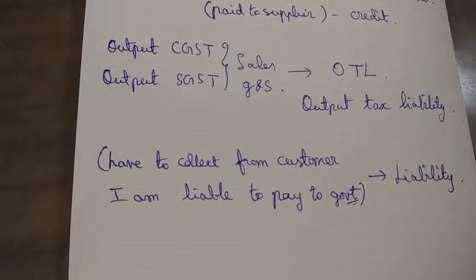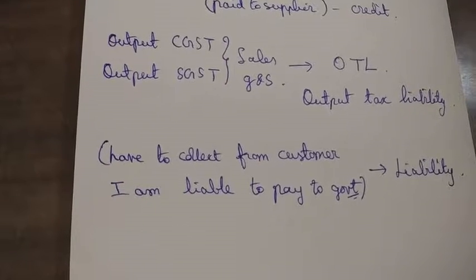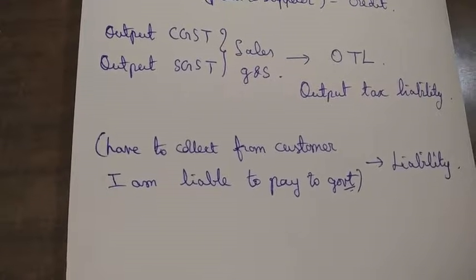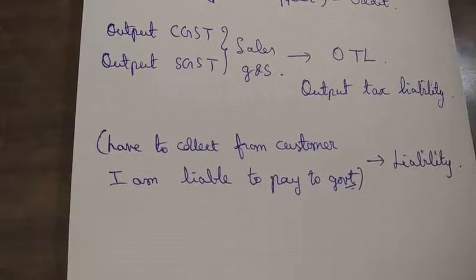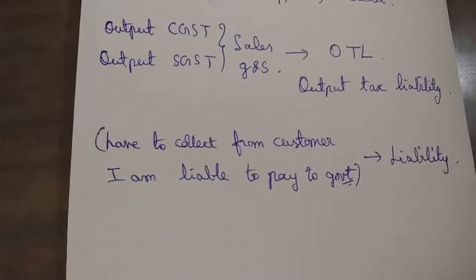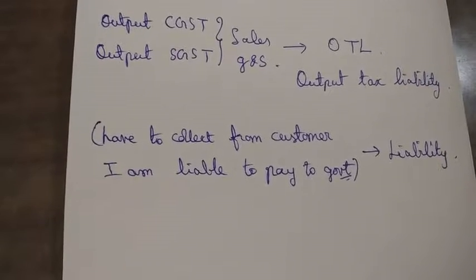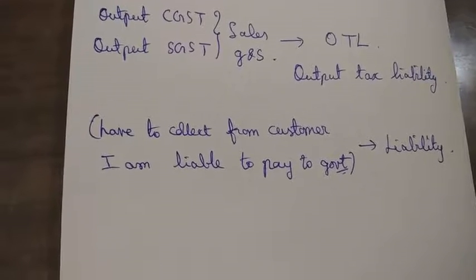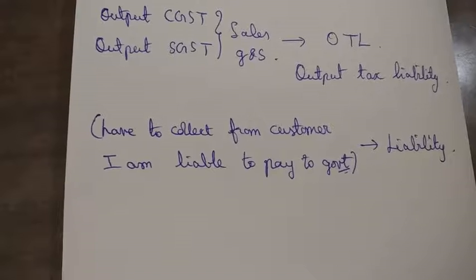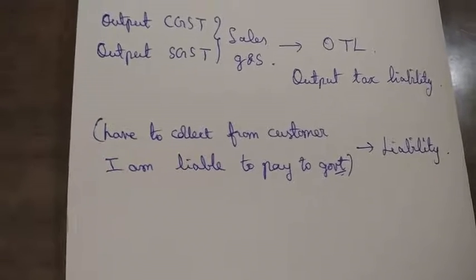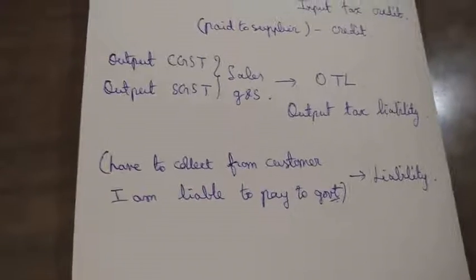And output CGST and output SGST is when selling goods to the customers, we collect that tax from the customers, and that is called output tax liability. We have to collect it from the customer and pay that amount to the government. That is the liability. These are the points we have to remember while preparing GST.